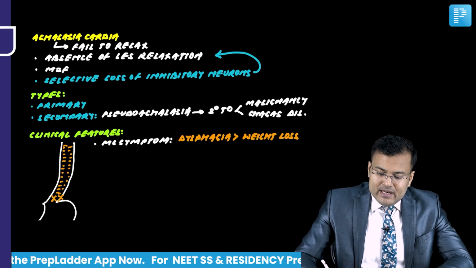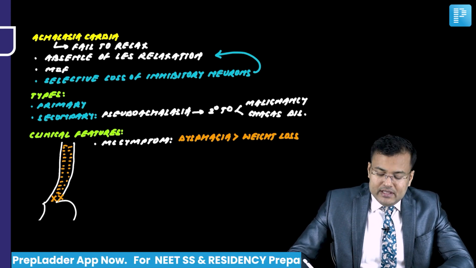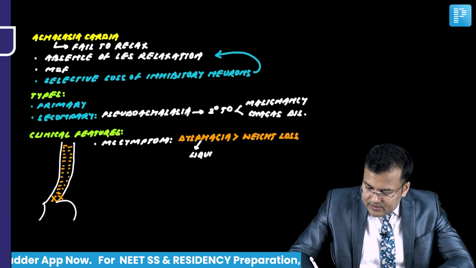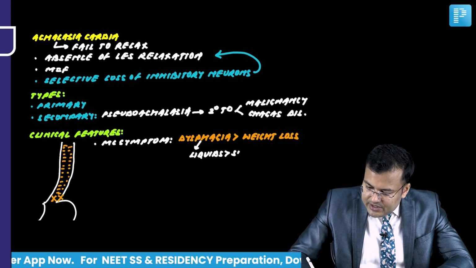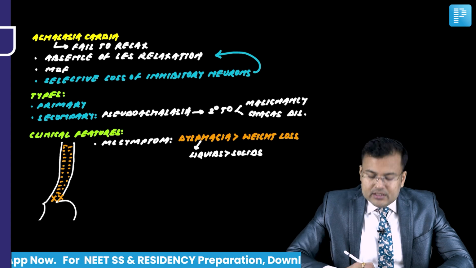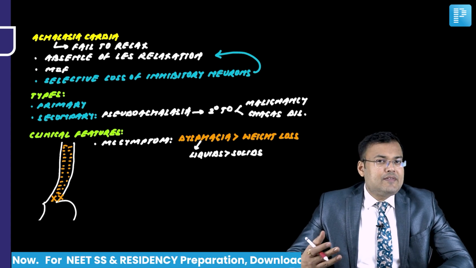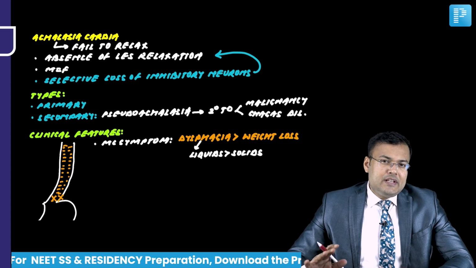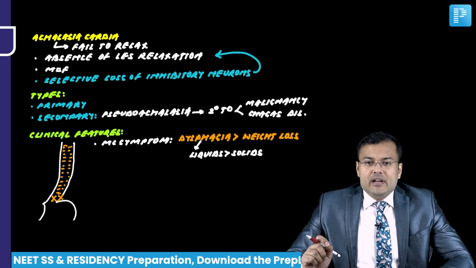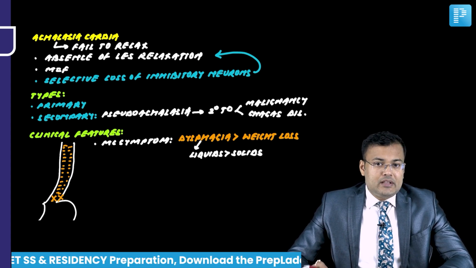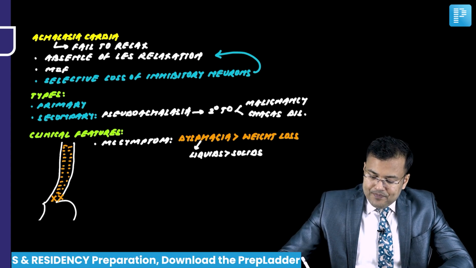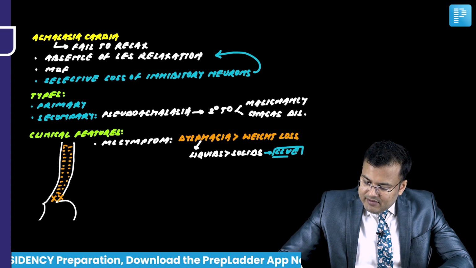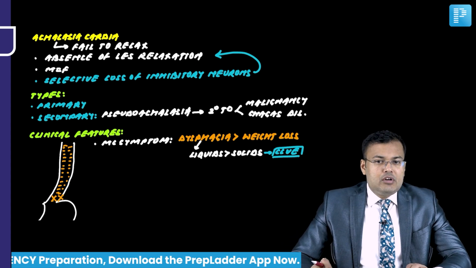So in Achalasia Cardia, what's the problem? This is the clue given in the exam: dysphagia is more to liquids. Sometimes in exam they mention dysphagia equal to liquids and solids. So either they are going to mention dysphagia more to liquids or dysphagia equal to liquids and solids. Clear? This is the clue related to achalasia. So obviously dysphagia will be more to liquids or almost equal to solids.